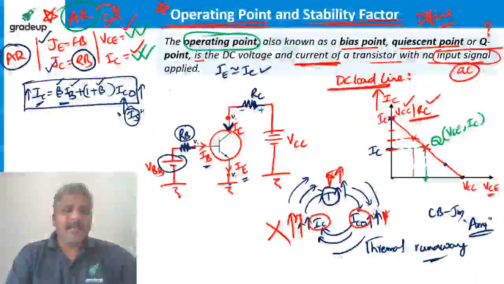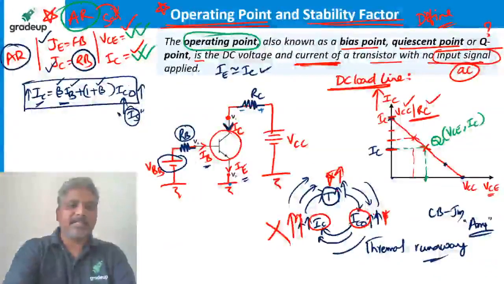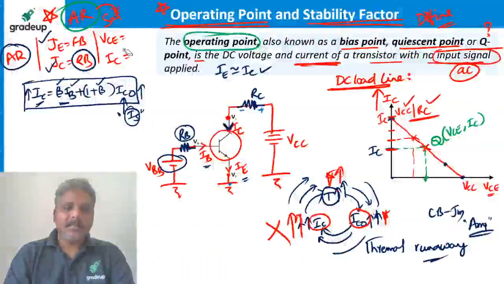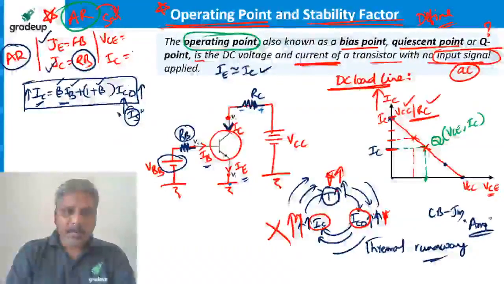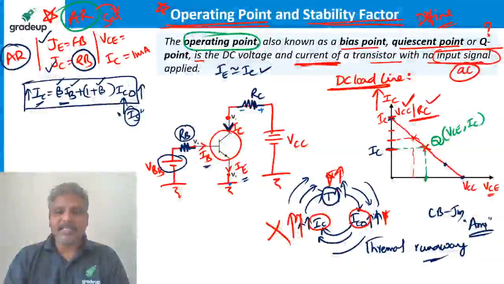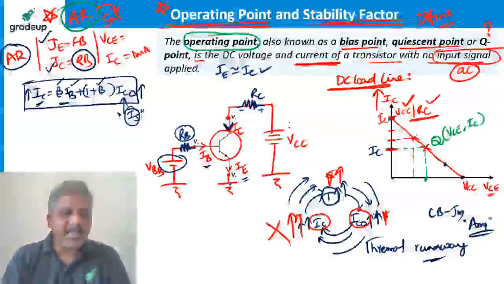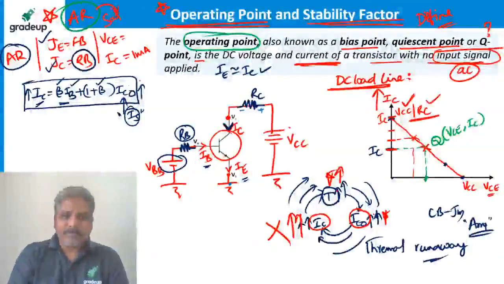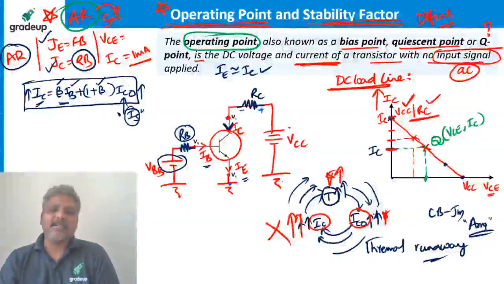Let's say, for example, my operating current is 1 milliampere only. I have decided that by VCC, RC, IB, VBB, etc. Using this circuit, I decided, let us say IC equal to 1 milliampere.